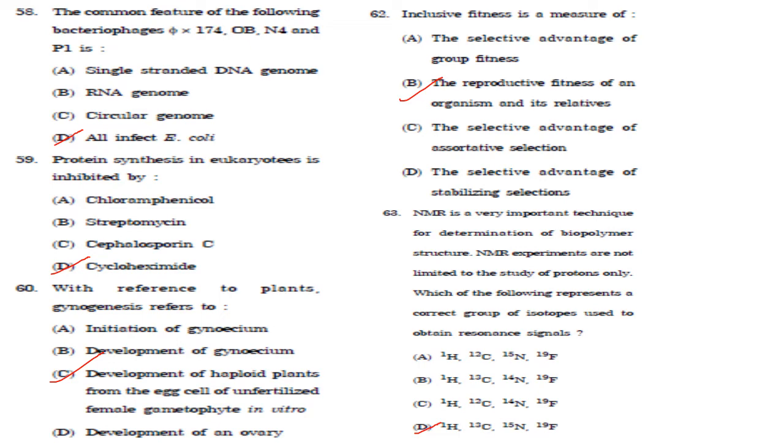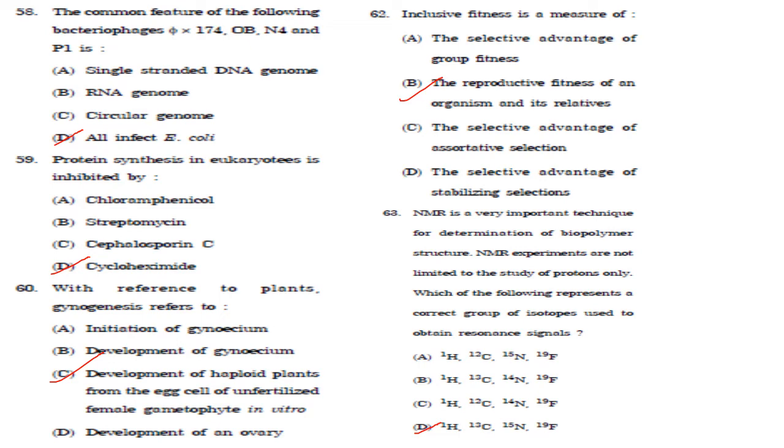Then protein synthesis in eukaryotes is inhibited by. So chloramphenicol and streptomycin, they inhibit protein synthesis in prokaryotes. Cephalosporin C disrupts the synthesis of the peptidoglycan layer forming the bacterial cell wall. So option D, that is cycloheximide, inhibits protein synthesis in eukaryotes.